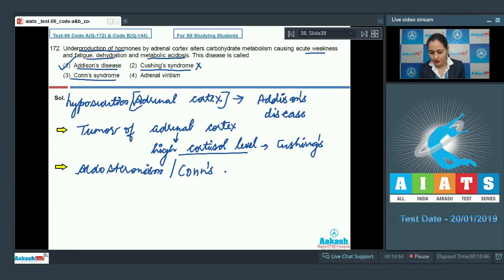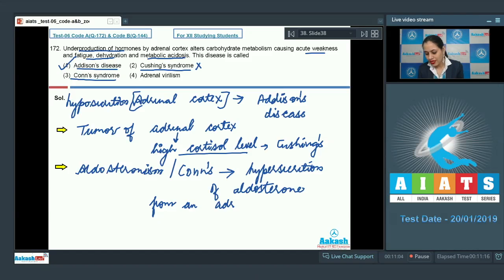Cohn's syndrome is due to the hypersecretion of aldosterone from an adrenal cortical tumor. So this is also an incorrect option, because Cushing's syndrome as well as Cohn's syndrome is because of the hypersecretions, whereas Addison disease is because of the hyposecretion.